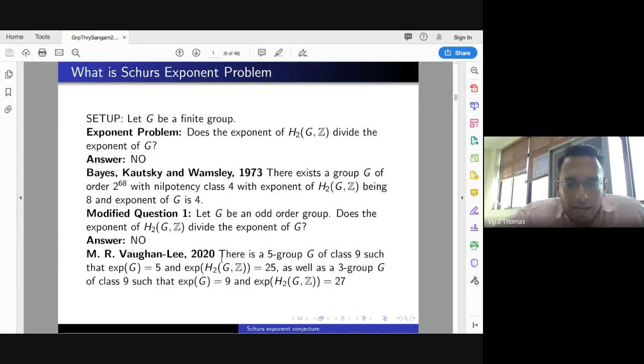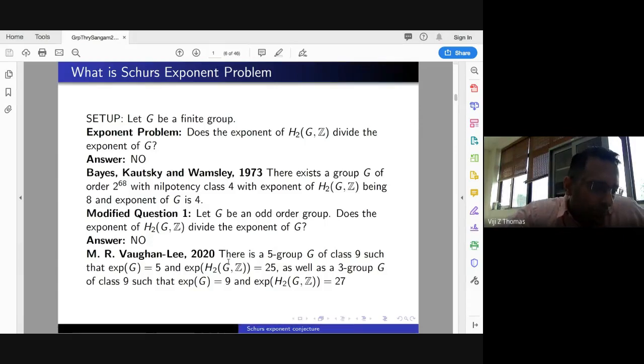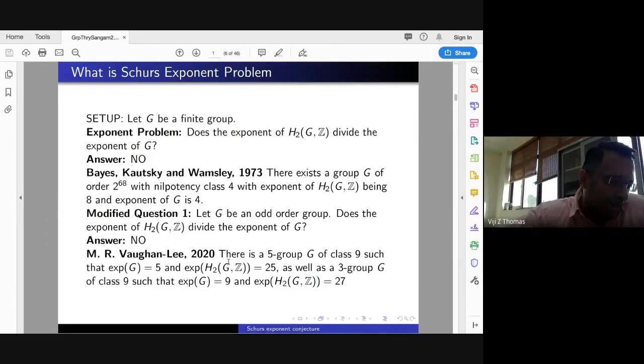Vaughan Lee communicated this as a personal communication, and I think now it is on the arXiv. There is a 5-group G of class 9 such that the exponent of G is 5 and the exponent of H2(G, Z) is 25. So he found a counterexample. Further, he found another counterexample for a 3-group. The 3-group is a group of order 3 raised to 11,983 or some such number. So it is a very large group.